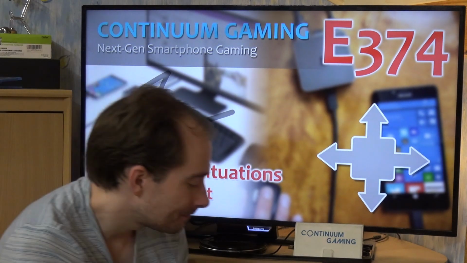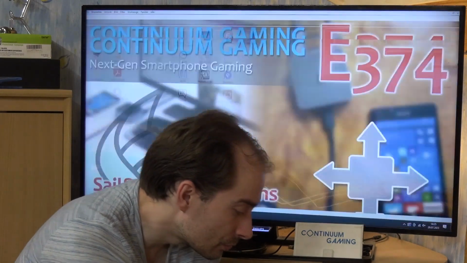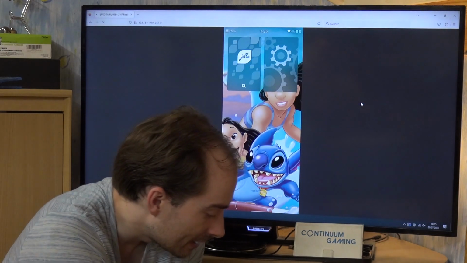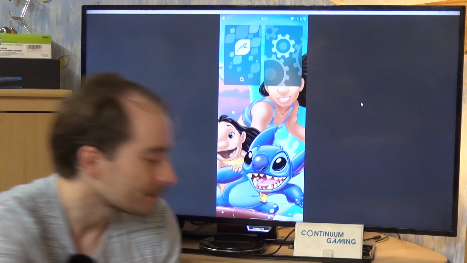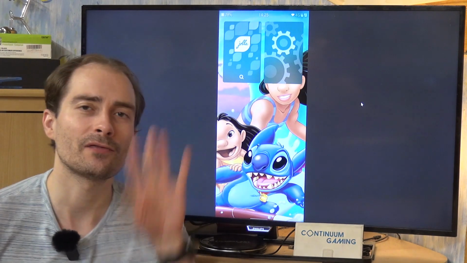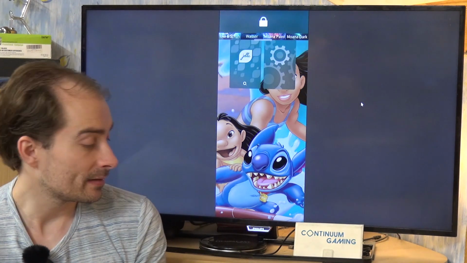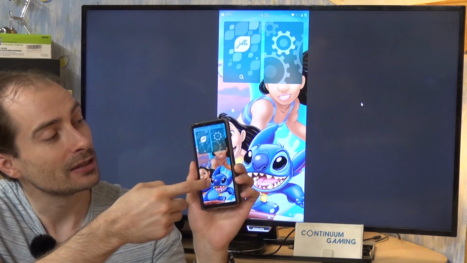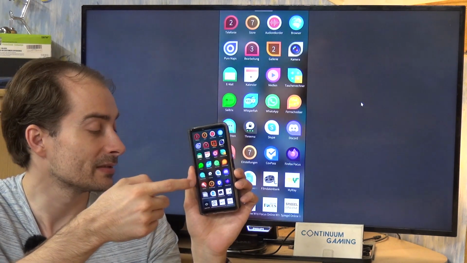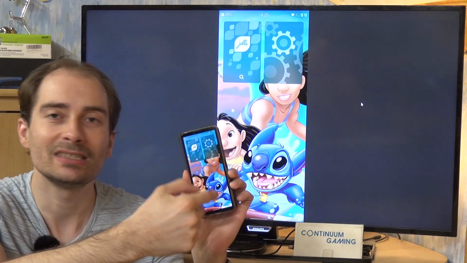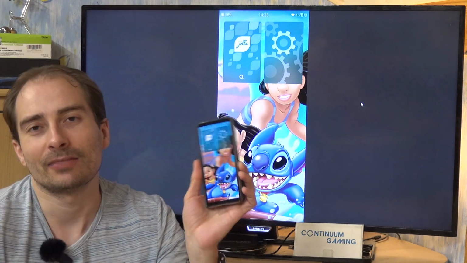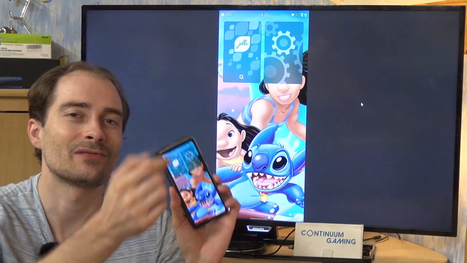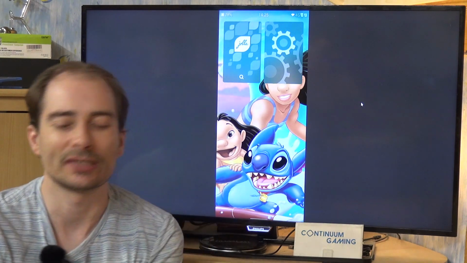For that, I'm going to go out of my start screen and open Firefox, bringing it into the big screen mode so there's no interface interfering with it. Now you should be able to see exactly what is happening on my smartphone, but as you can see, there is a little bit of a delay. I can't do anything about it, but it's not the smartphone itself, it's really the technology we are using here.